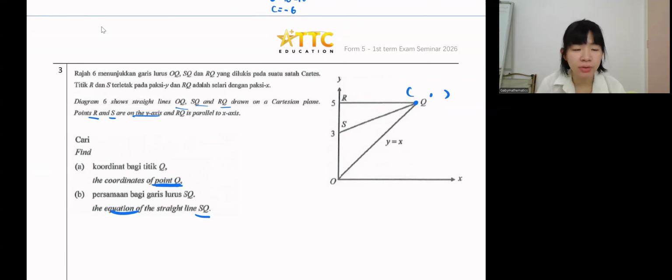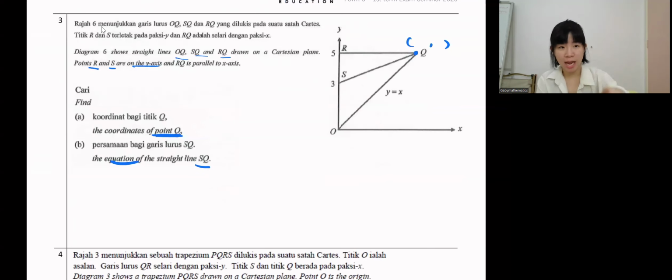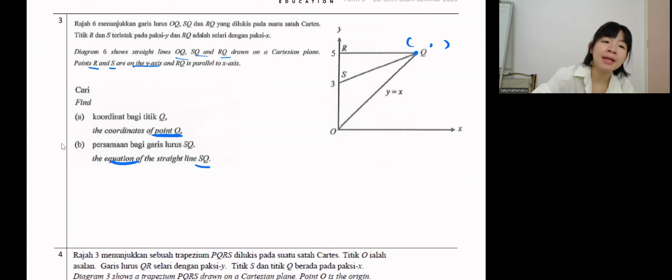After doing so many questions together, now finally it's your turn. Two minutes, come on, find A and B. If you got the answer, send to me. Coordinate and also equation, both. Now. Straight line is so easy.